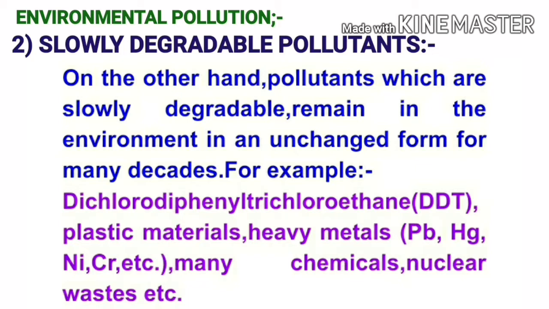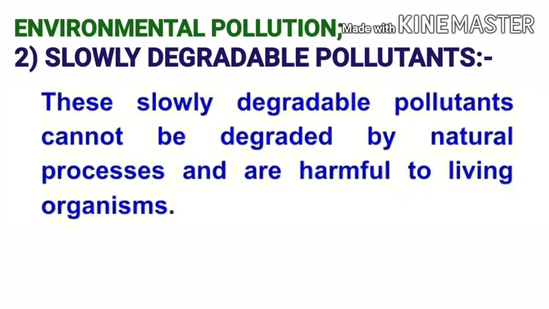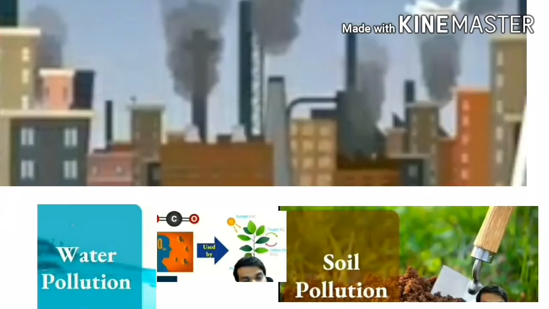For example, dichloro diphenyl trichloroethane, that is DDT, plastic materials, heavy metals like lead, mercury, nickel, chromium, etc., many chemicals, nuclear wastes, etc. These slowly degradable pollutants cannot be degraded by natural processes and are harmful to living organisms. In the process of environmental pollution, pollutants originate from a source and get transported by air or water or are dumped into the soil by human beings.